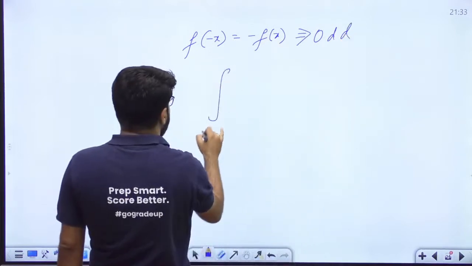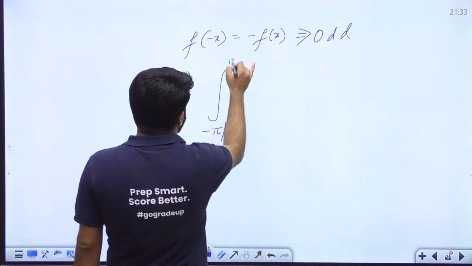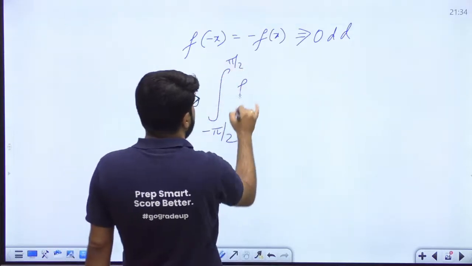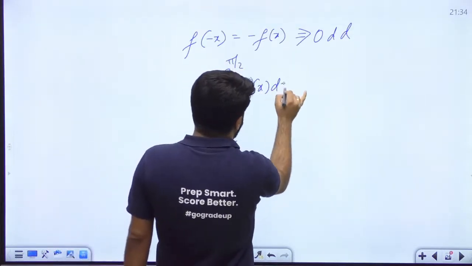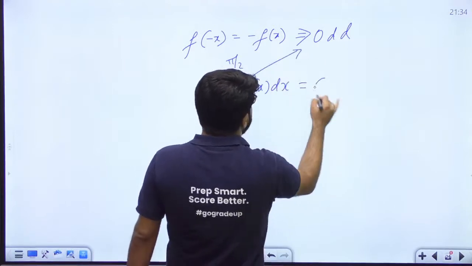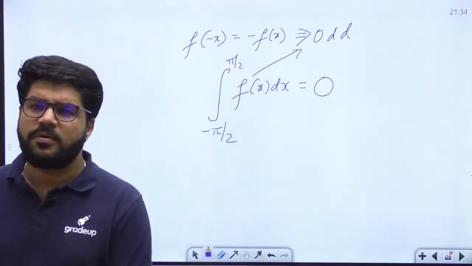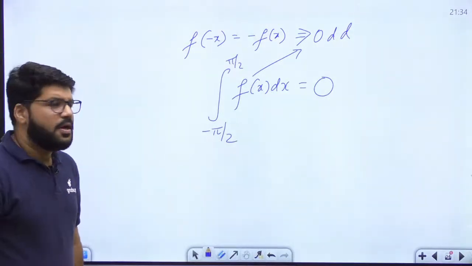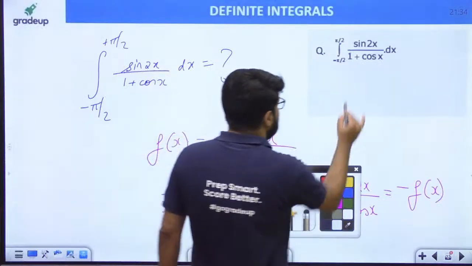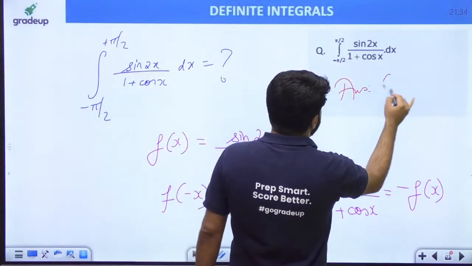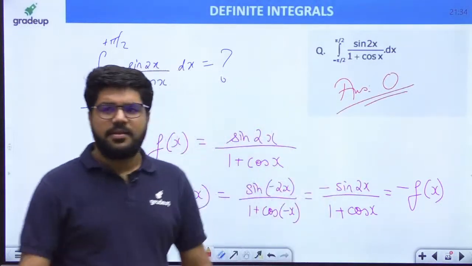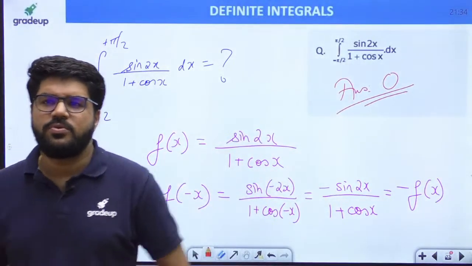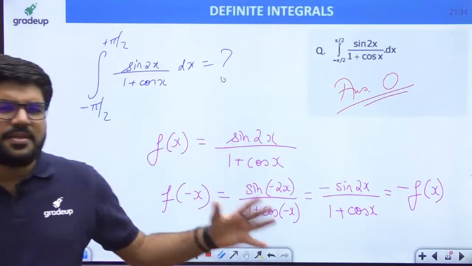So what is the integral from minus pi by 2 to pi by 2? For any symmetric limit, minus a to plus a, the integral of f(x) dx for an odd function is 0. The answer stands out to be 0. Shunya, zero. That's the answer. Okay, thank you Devdas, thank you Vasu. Alright, yes, the answer is 0.